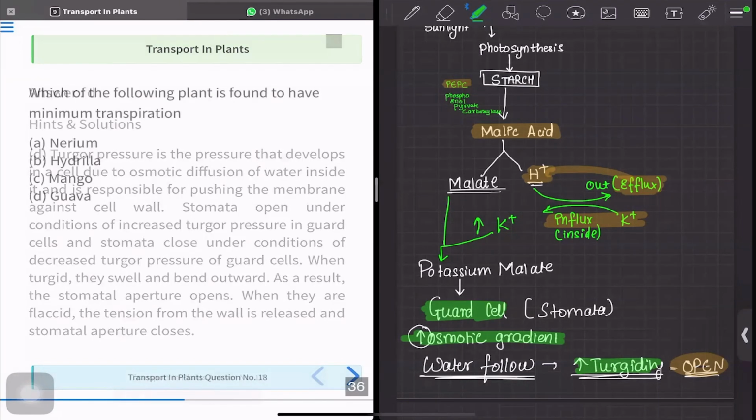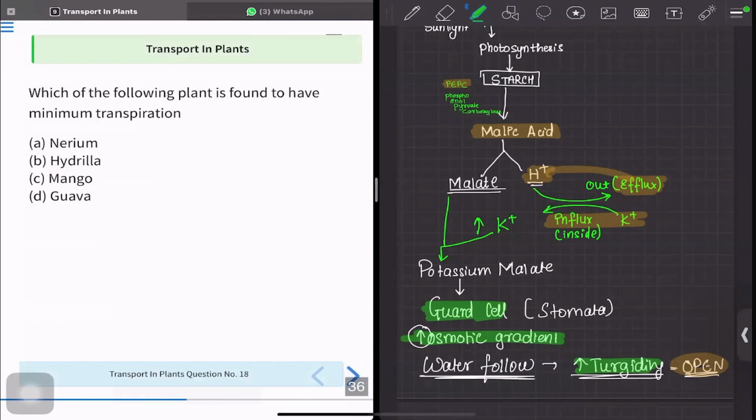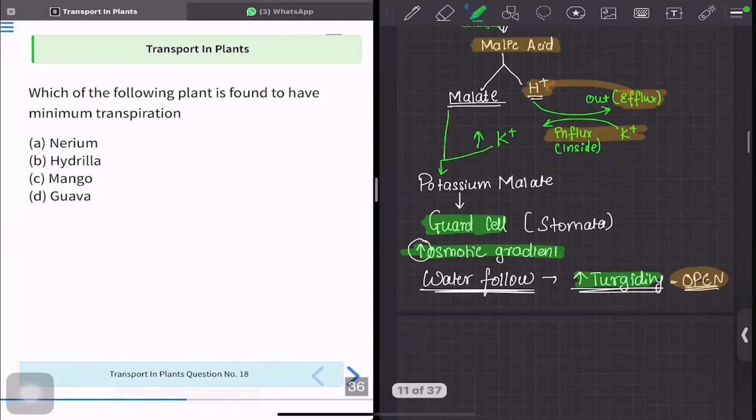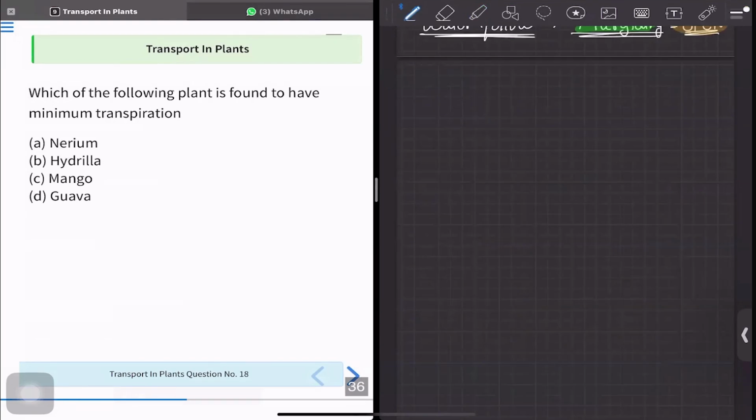Which of the following plants is found to have minimum transpiration? All right. So ultimately, it is asking you what are the factors that regulate transpiration. So transpiration, as we know, is the loss of water.